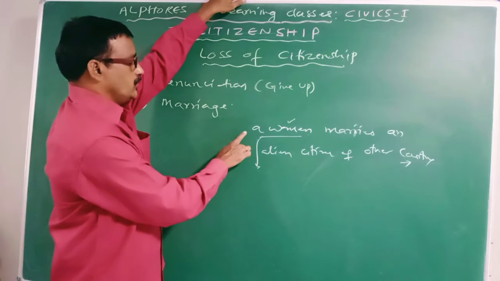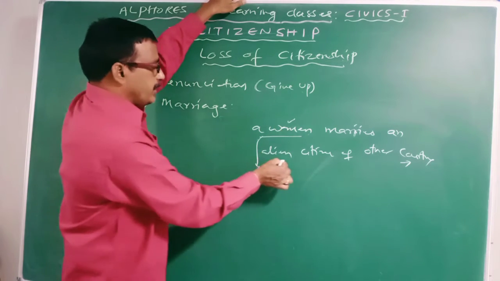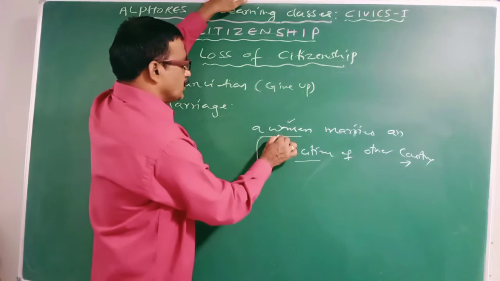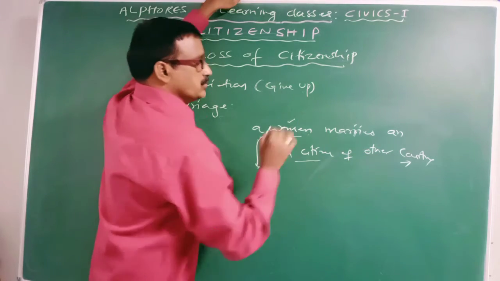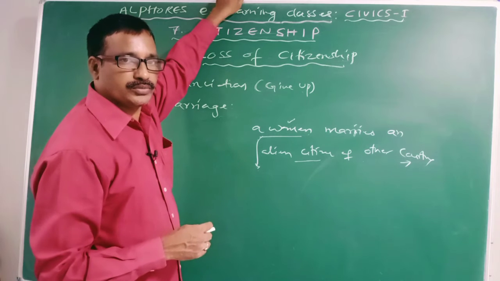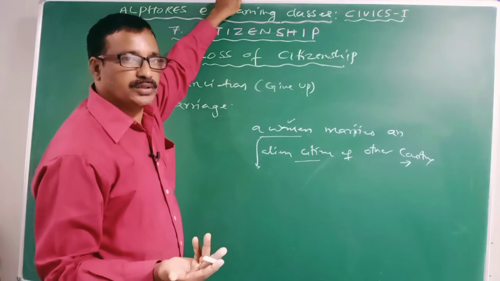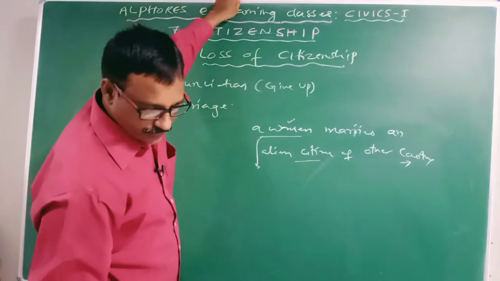Clear? If any woman marries an alien citizen of another state, then automatically she acquires the citizenship of her husband's country. Example, Sonia Gandhi belongs to Italy. She married Rajiv Gandhi, hence she acquired the citizenship of India. Clear? It is one thing.